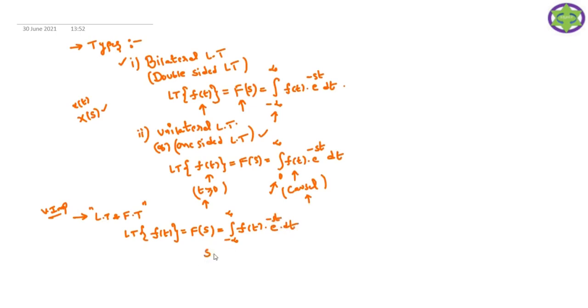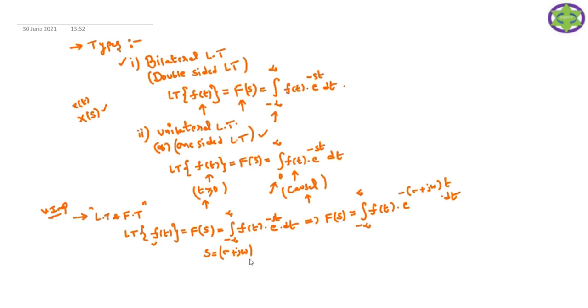Here s is a complex frequency, which is sigma plus j omega. So what is F of s here? F of s, the Laplace transform of f of t, is equal to the integral from minus infinity to plus infinity of f of t, the time domain signal, times e power minus of sigma plus j omega times t, dt. I just substitute s by sigma plus j omega, because s is a complex frequency which consists of real and imaginary parts. The real part is a damping factor which can be used to analyze the stability of the system.